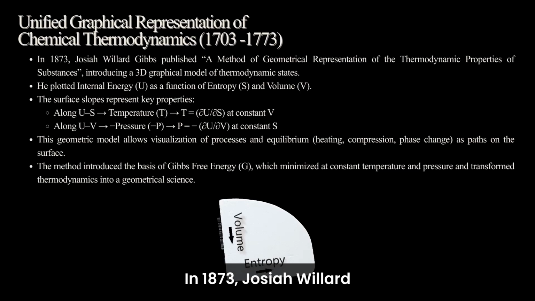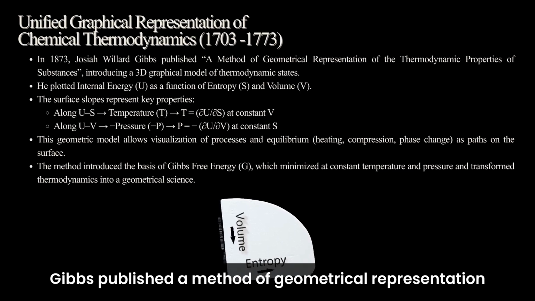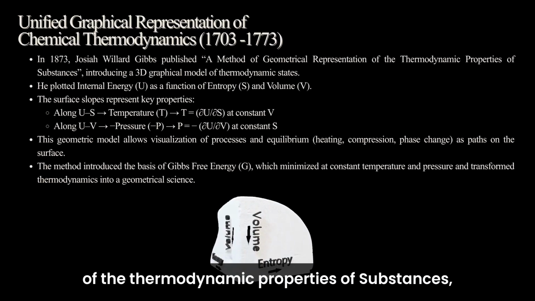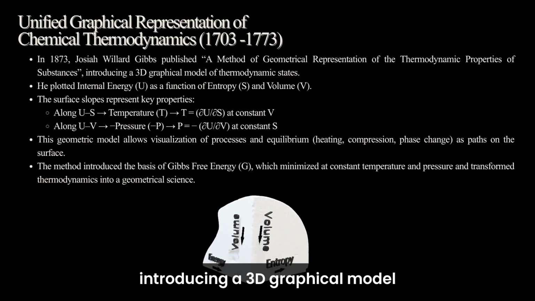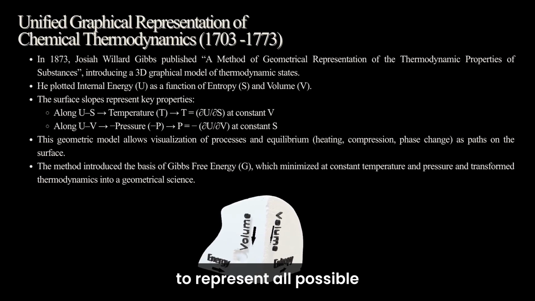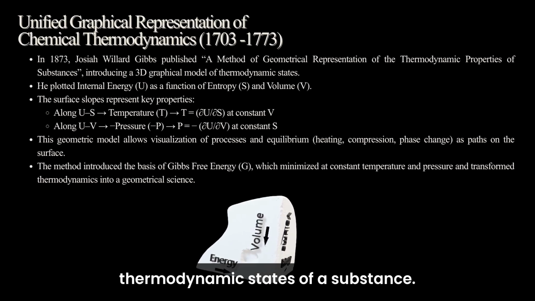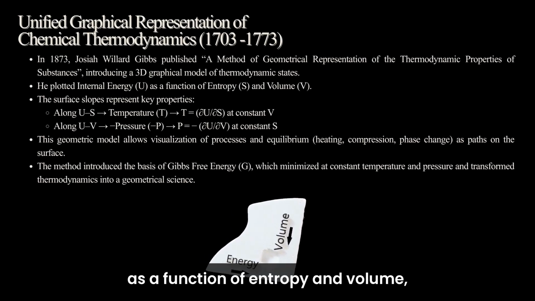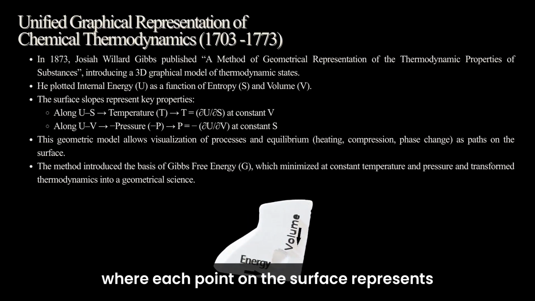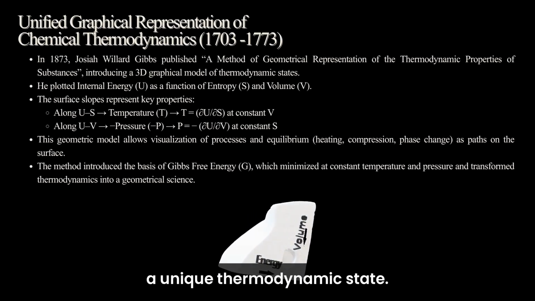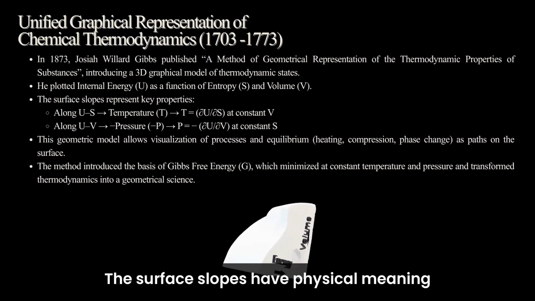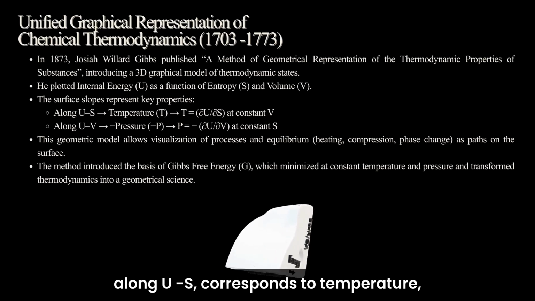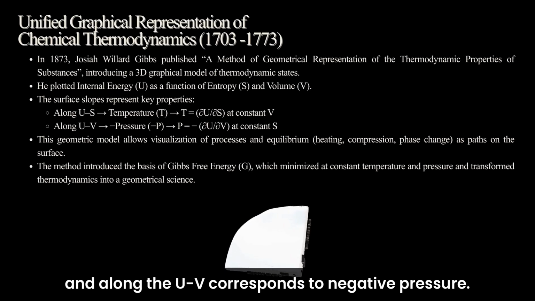In 1873, Josiah Willard Gibbs published a method of geometrical representation of the thermodynamic properties of substances, introducing a 3D graphical model to represent all possible thermodynamic states of a substance. In this model, internal energy is plotted as a function of entropy and volume, where each point on the surface represents a unique thermodynamic state. The surface slopes have physical meaning. Along U-S corresponds to temperature and along U-V corresponds to negative pressure.